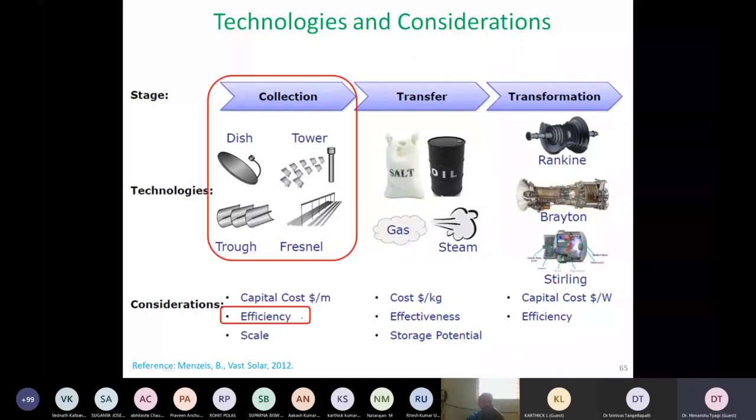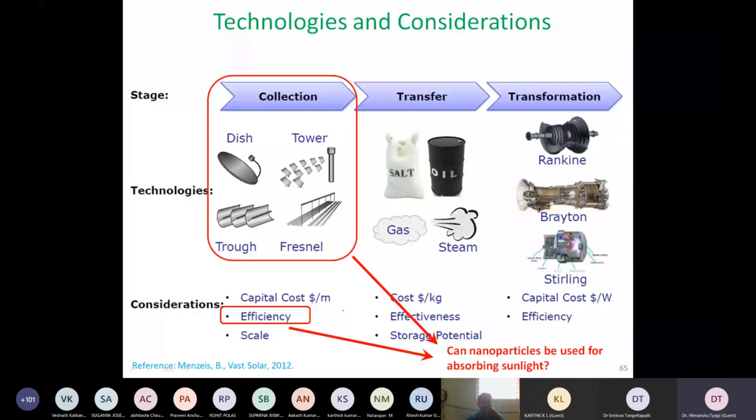So now I will enter the technical part of this particular talk, and we will start by asking a very fundamental question: what is the technology that we can use to absorb sunlight? Like one gentleman had asked a question earlier, that a black body is something which has perfect absorption, then how can it emit? So we will look at that question in the context of nanoparticles also. What is the absorption characteristic of a nanoparticle, and do they emit also?